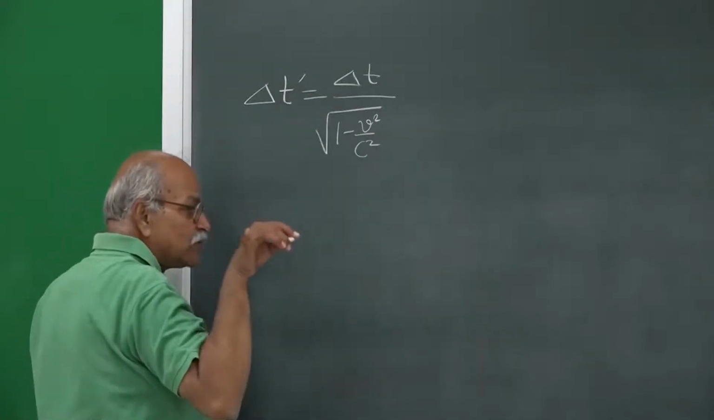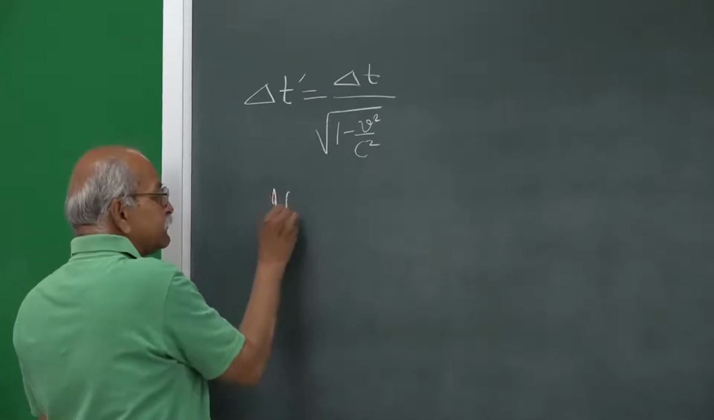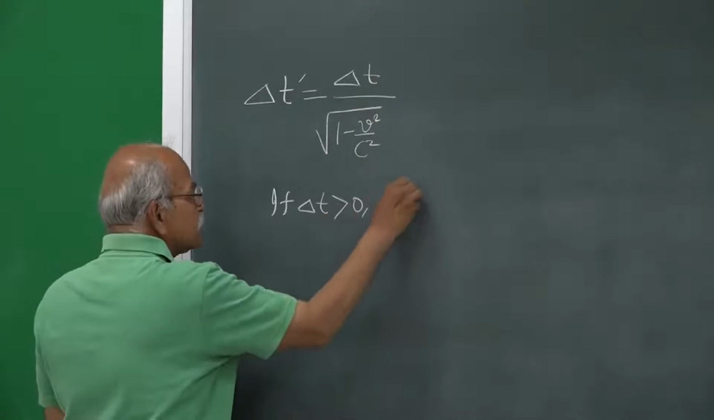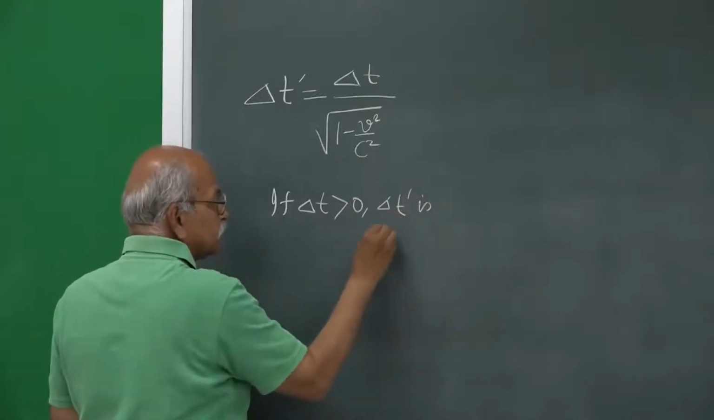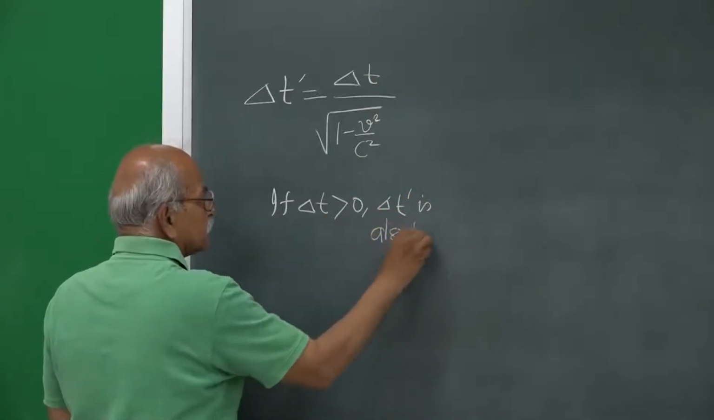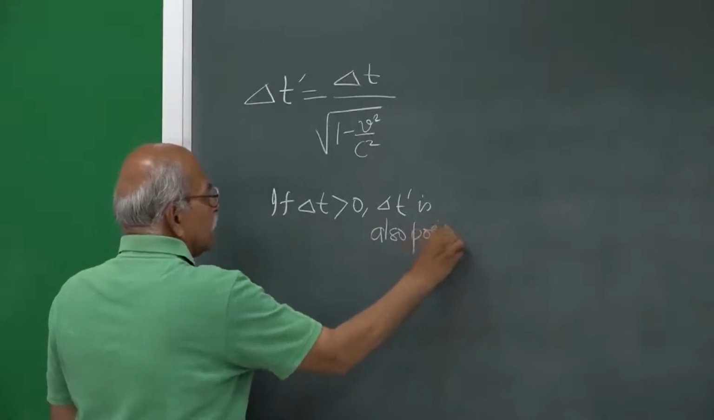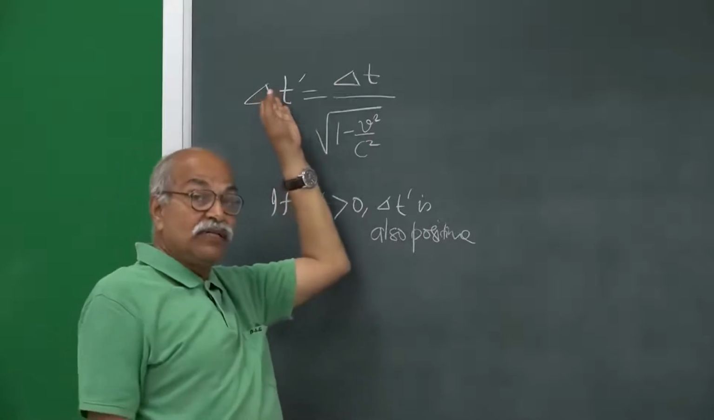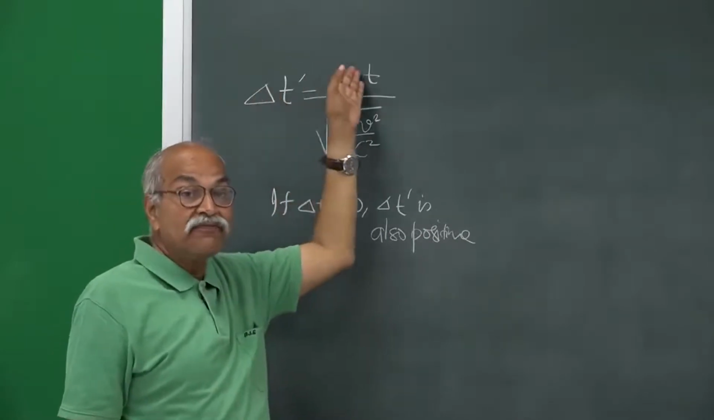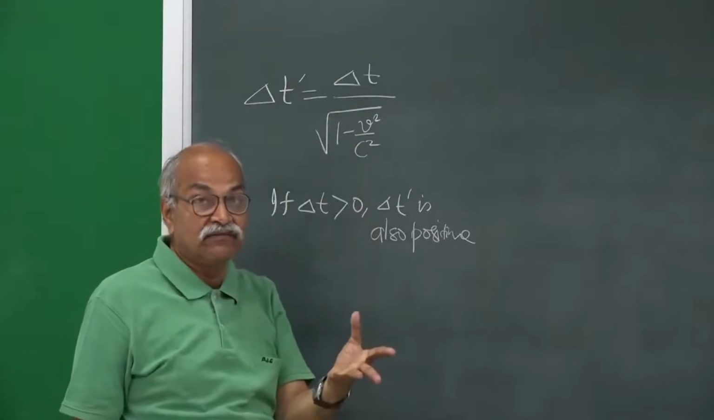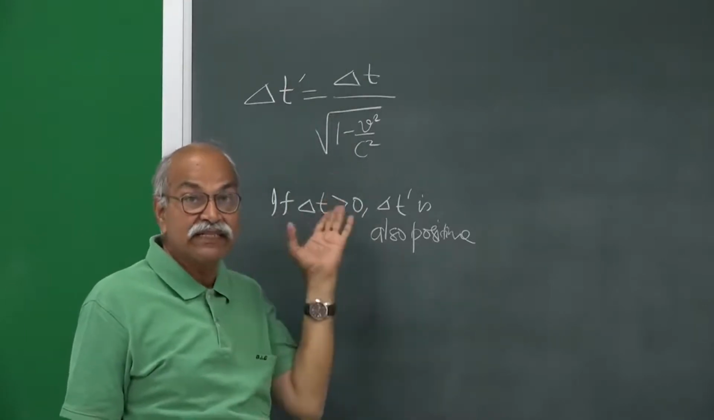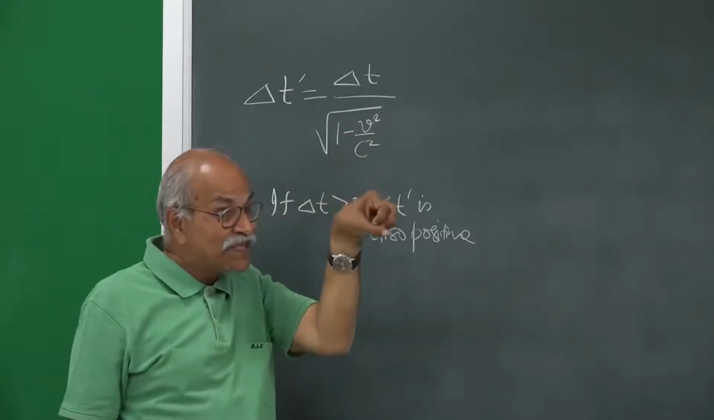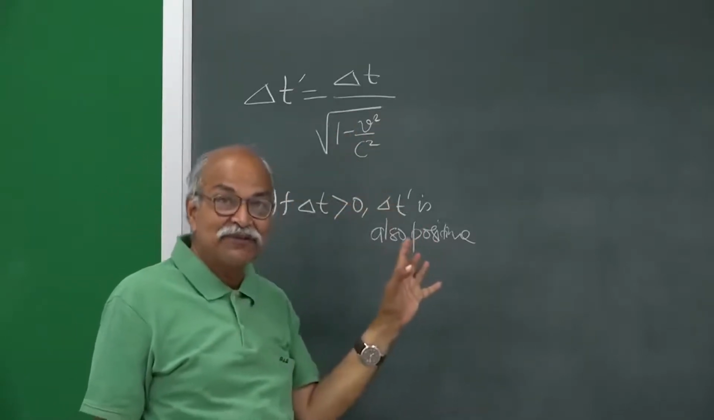The essential thing that I want to convey is that if delta t is positive, then delta t prime is also positive. And if delta t is negative, delta t prime is also negative. So, the ordering of events cannot be changed by changing the frames in such a case. So, if you have two events at the same position, the ordering is fixed once and for all.